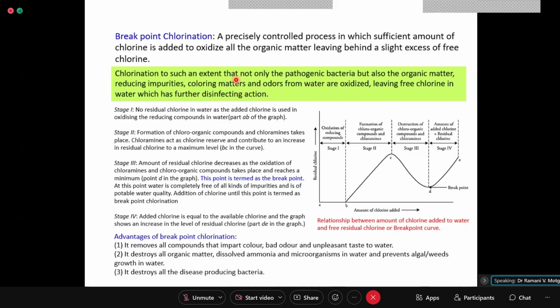So you add a calculated quantity of chlorinating agent so that all these impurities are oxidized, and still a little free chlorine remains in the water. Such a quantity of chlorinating agent should be added to water.